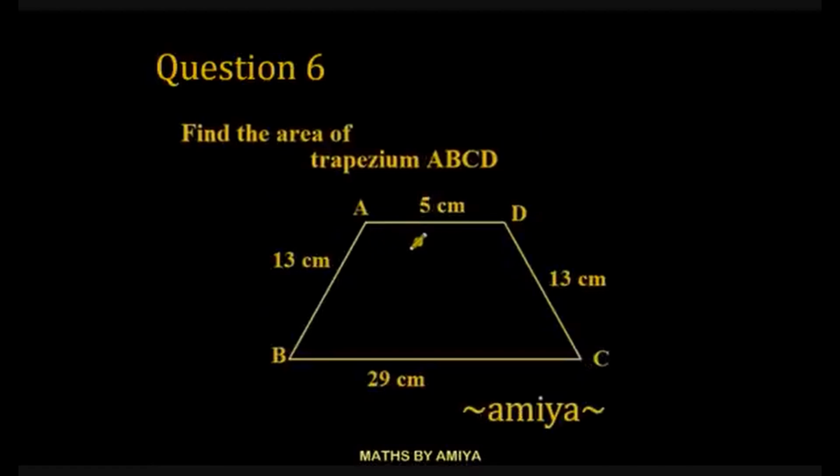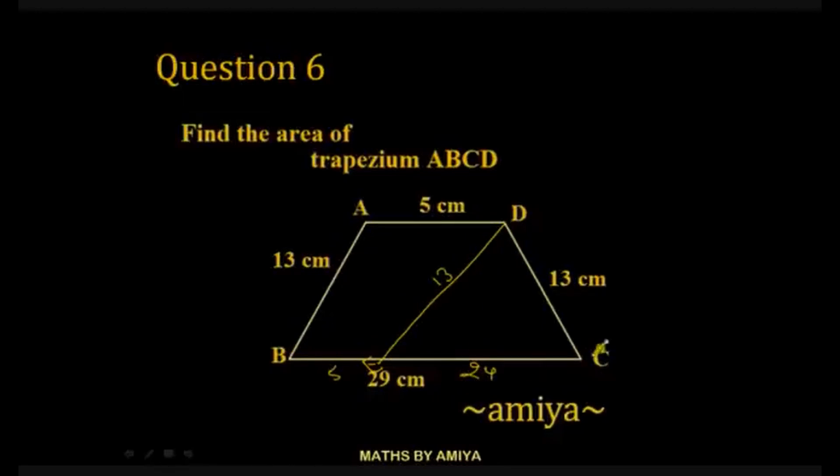In these type of question, we draw two perpendicular lines, one from A to BC, second from D to BC, and we work on the Pythagoras. Let's make a parallelogram ABDE. Say it is a parallelogram. If this one is 13, this would be 13, this one is 5, this would be 5. We converted trapezium into parallelogram. Total is 29, this one is 5, so we can say this one should be 24.